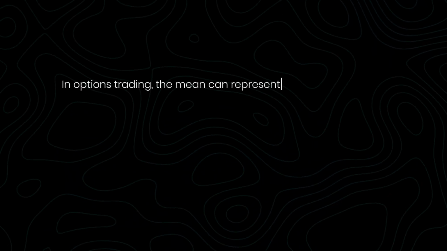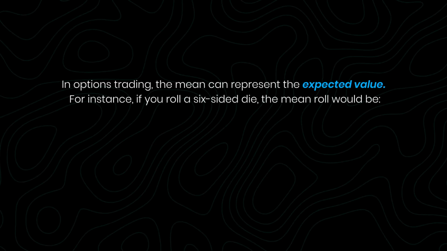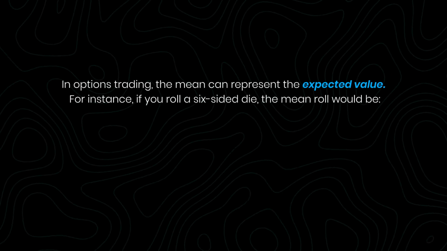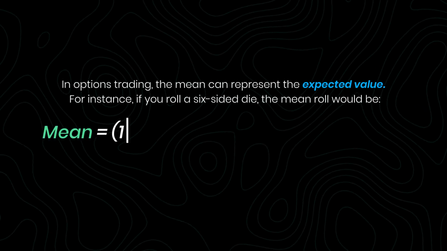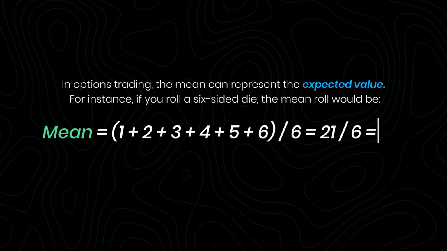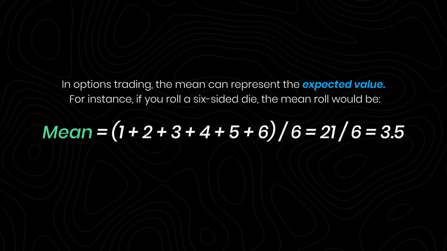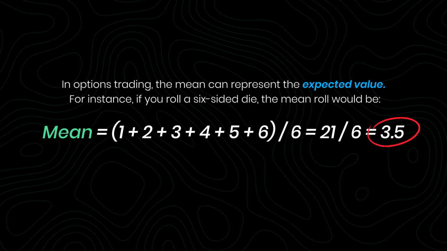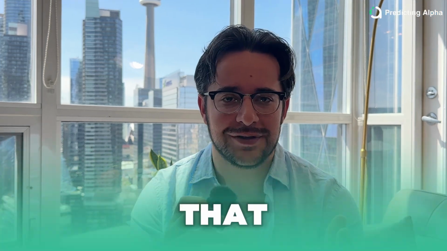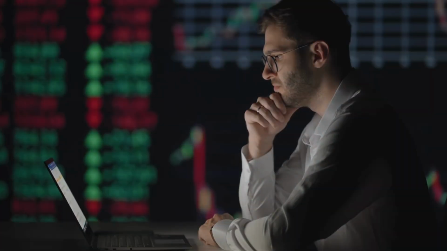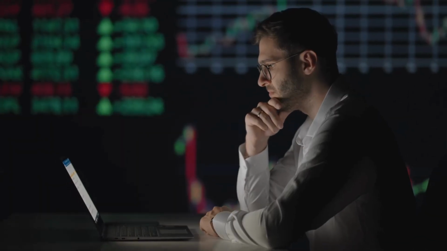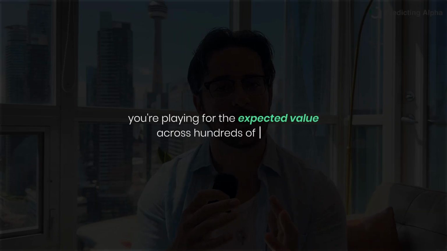Another quick example we could do is, what is the expected value of, let's say, rolling a 6-sided die? Well, we could say there's 6 sides, each has a number on it, 1, 2, 3, 4, 5, 6. Add all those up, divide it by 6, and we'll get the average expectancy of rolling a die, which is 3.5. Now it's funny because you can't actually roll a 3.5 on a die, right? It doesn't work. But over hundreds or thousands of rolls, that is actually the average number that you would get. And in trading, you really need to think the same way. We're not just playing for the outcome of one single trade. You're playing for the expected value across hundreds of trades.